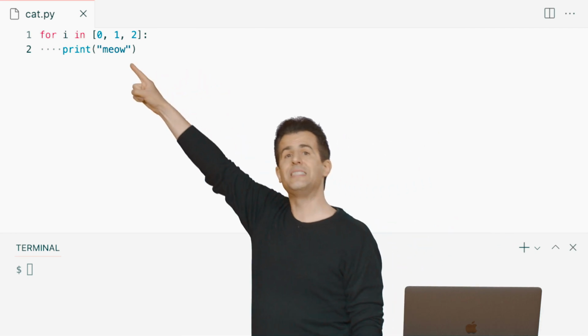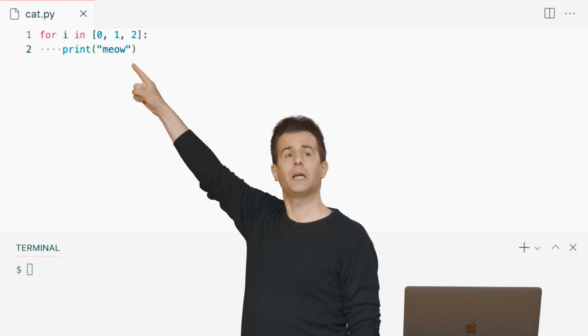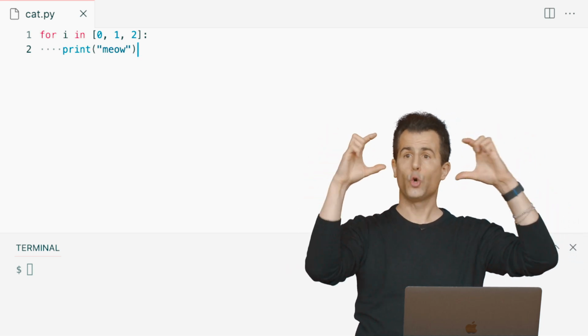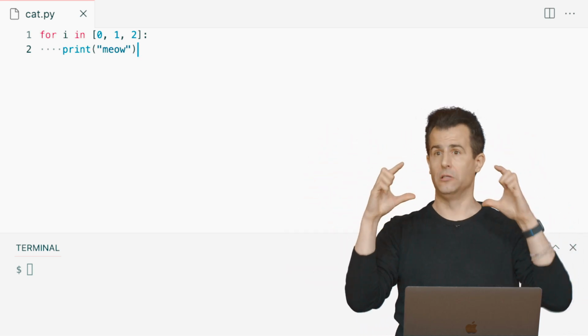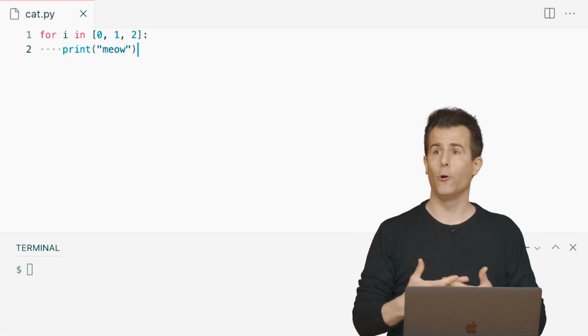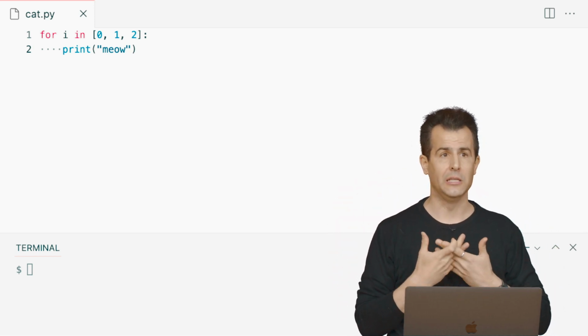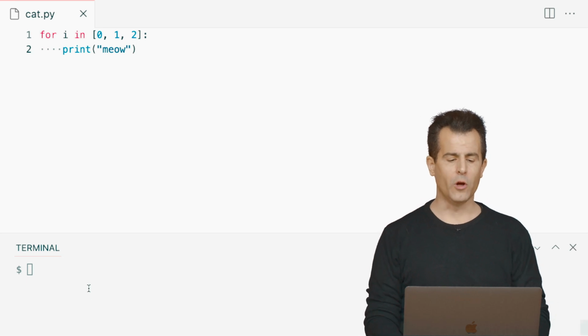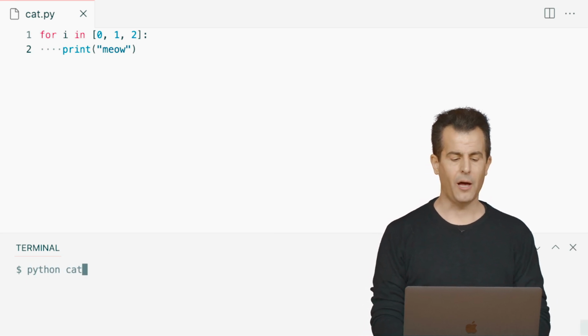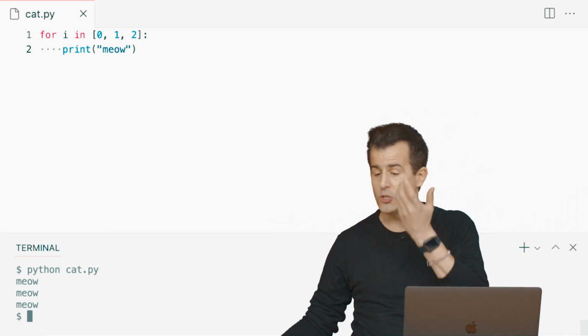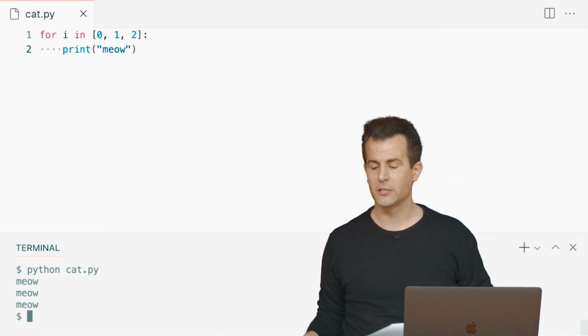What is the list? The list in this program is exactly that, 0, 1, 2, and notice the square brackets. Those aren't parentheses. Those are square brackets that represent a list. That's how you know visually as the programmer, and that's how Python knows as the language, that you intend for that to be a list. So let me go ahead and run this, python of cat.py, and it works just the same. But it's only 2 lines. It's pretty readable once you have familiarity with that construct.